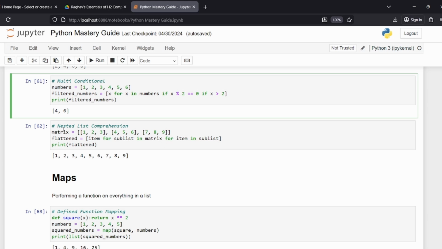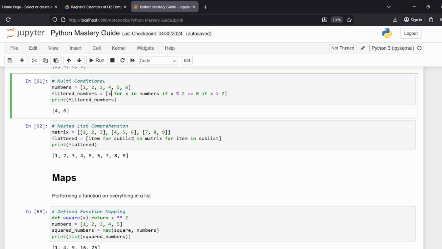And then you have nested list comprehension. I don't even want to talk about this, it's that bad. But this is a way you can flatten matrices. Item for sublist in matrix for item in sublist. Don't even try, but this is a way you can technically do it. Matrix being this, item for sublist in matrix.